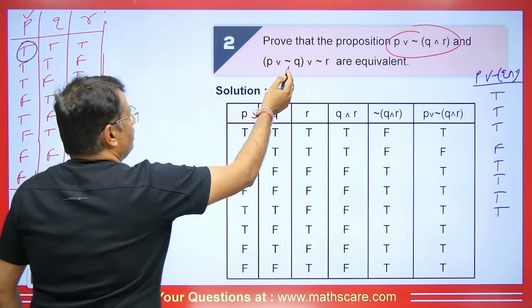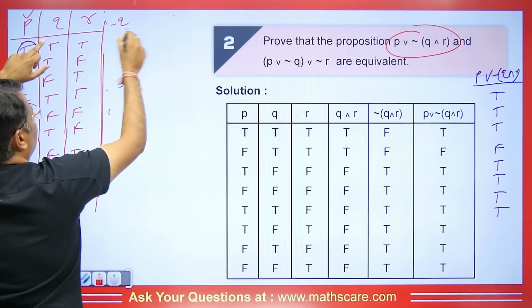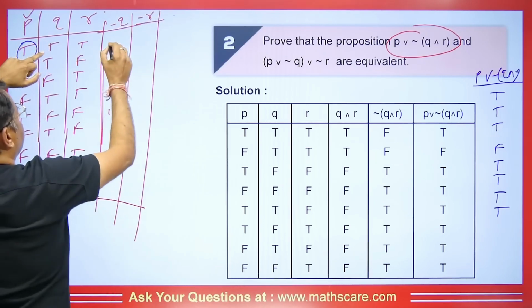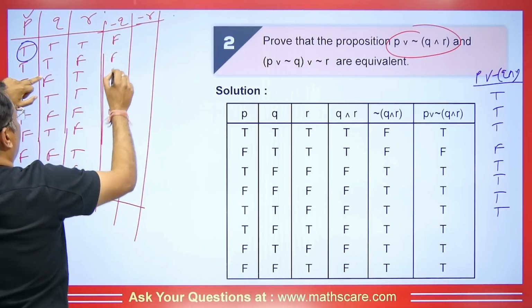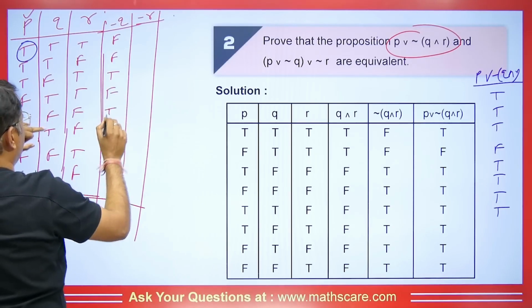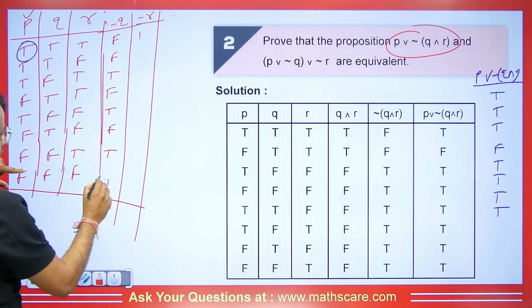And when we talk about this, we will take negation Q. So we will take negation Q, and with this we have to take negation R also. So let's calculate all these right now. So students, its negation will be false, false, true, and it will be false again. Can you guys see this properly? This will be true. This will be false, and as soon as this is true, this will be true, right?